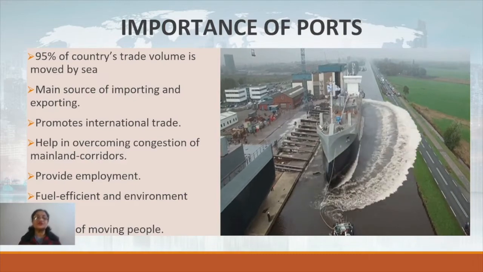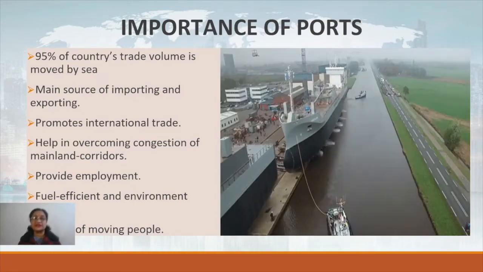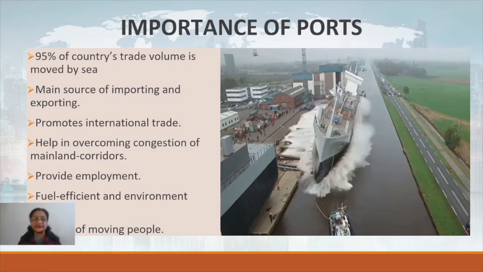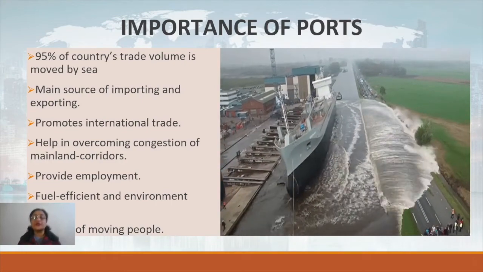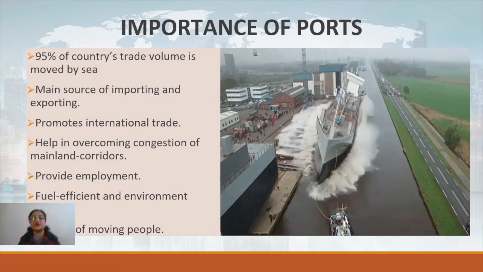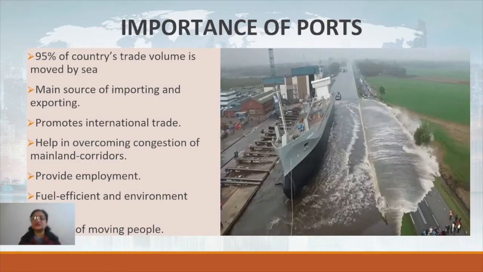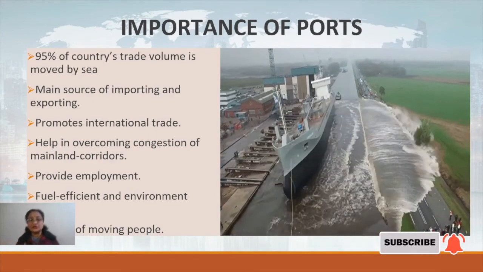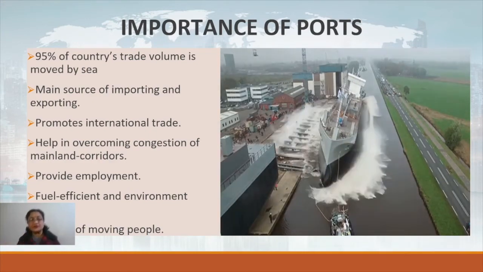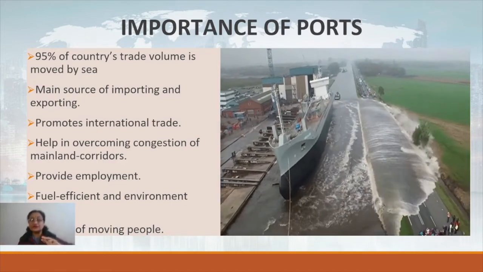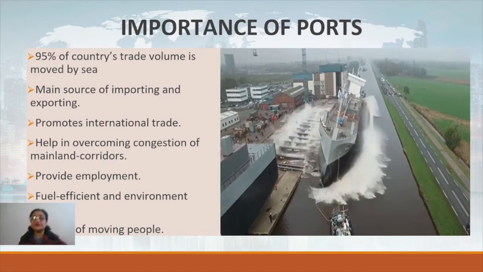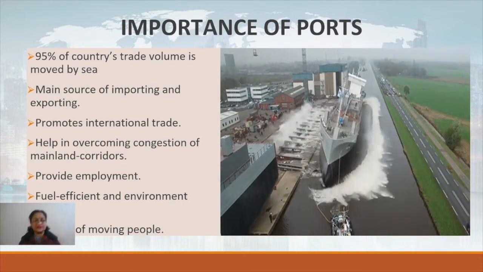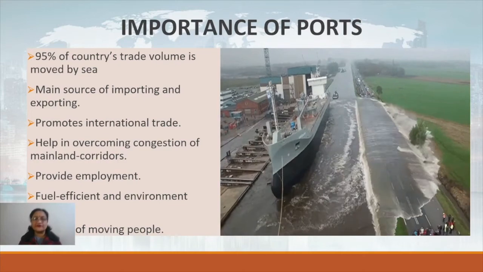Next, the main source of importing and exporting is actually carried on through the ports. Then it promotes international trade, and it helps in overcoming congestion of mainland corridors, right? Transport in the form of waterways can be carried on through the sea or the oceans by using ports. Otherwise, it would again be on the land, so it would cause a lot of congestion. So to some extent, it is relieving that land area from that congestion.